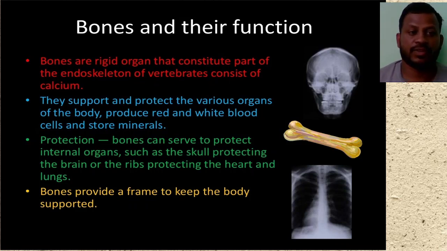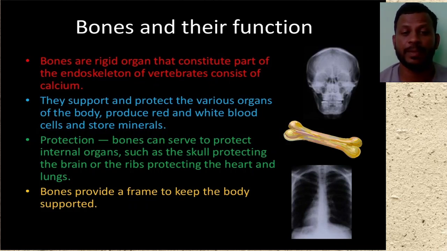Let us see the first point. The bones are rigid organs that constitute part of the endoskeleton of vertebrates and consist of calcium. It means the bones present in our body are the endoskeleton.